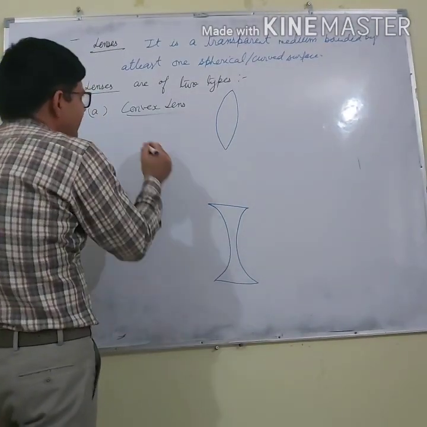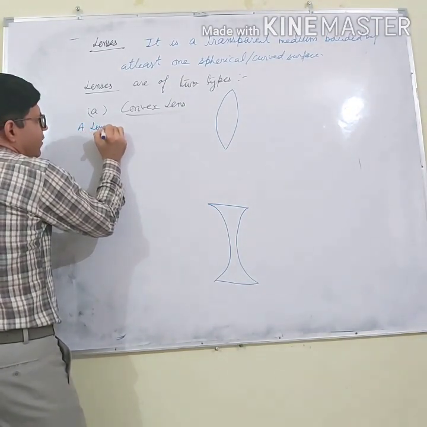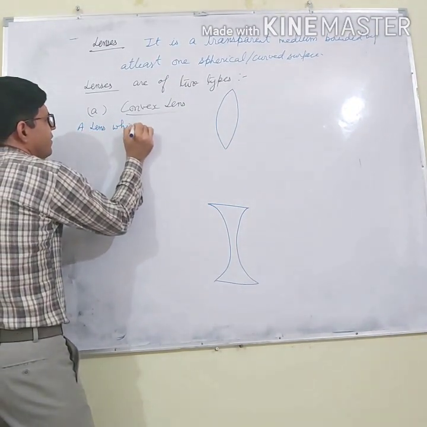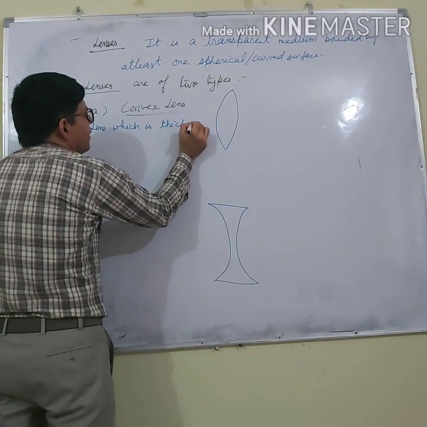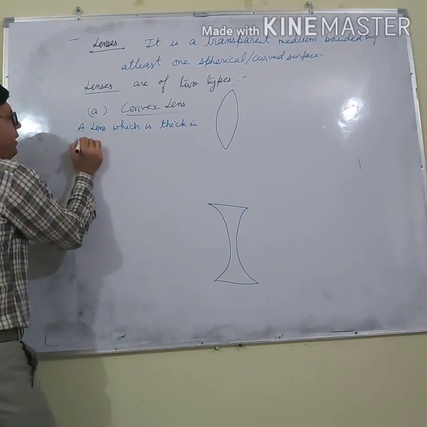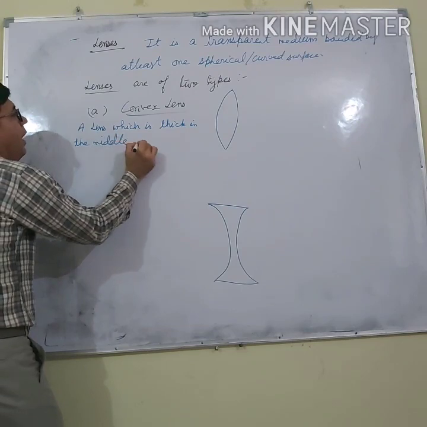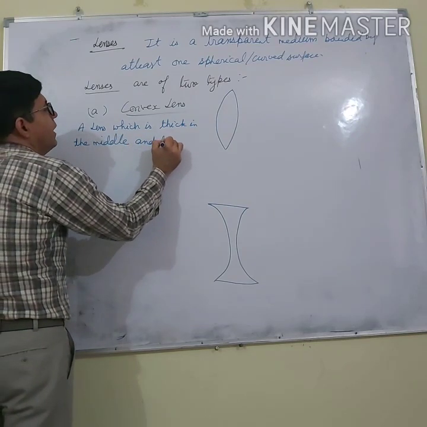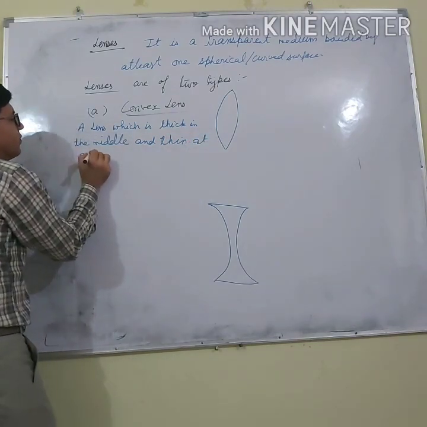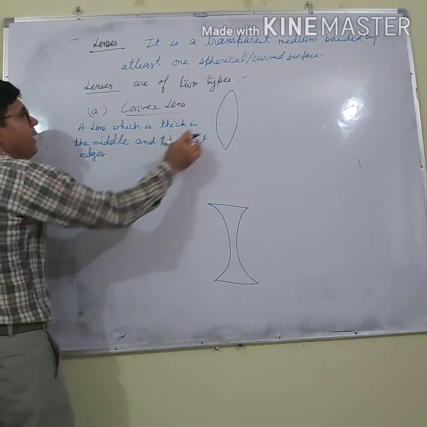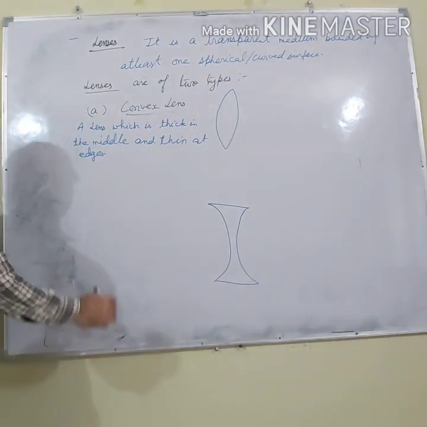So what can I say? What is a convex lens? A lens which is thick in the middle and thin at edges. In the middle, it is thick. At edges, it is thin.